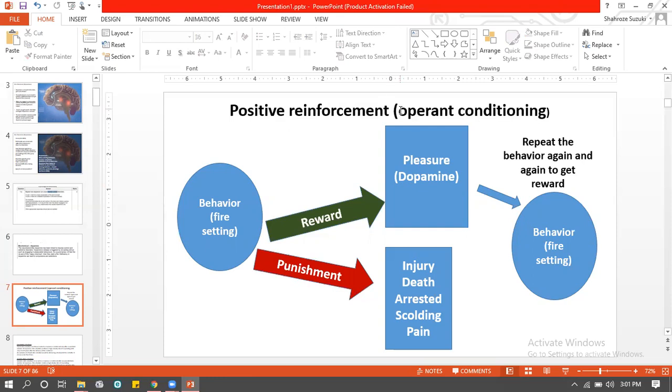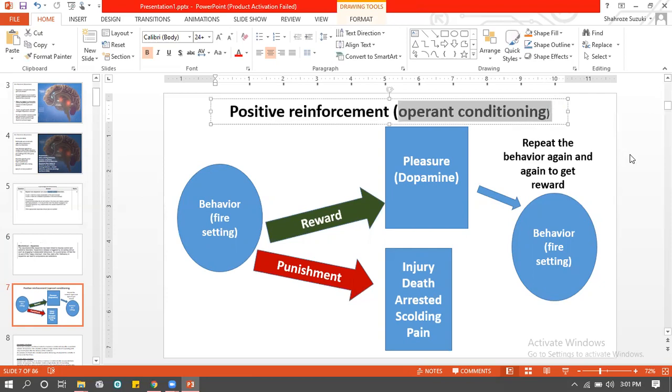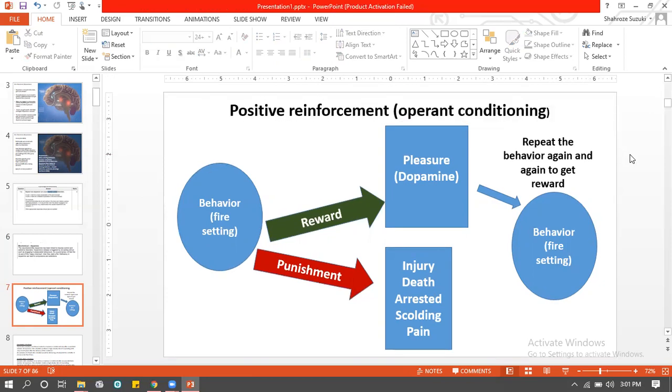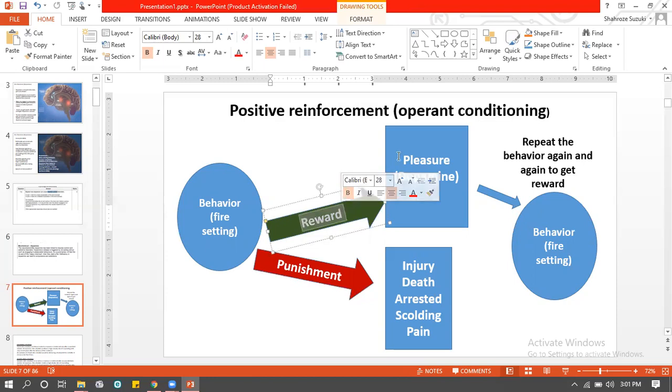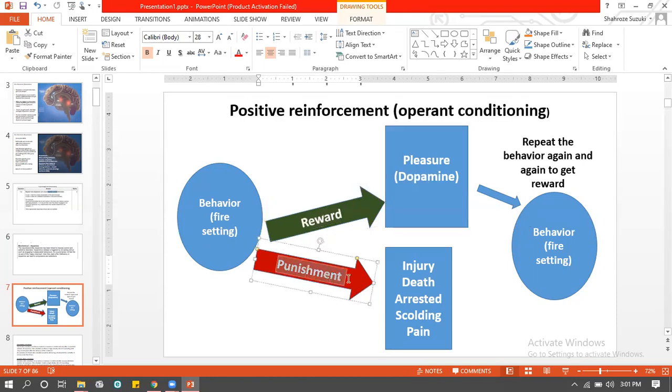Operant conditioning. Again, if you want to recap, it's learning based on outcome. If you get something good at the end of doing something, you're going to do that behavior again. If you get rewarded for doing something, you're going to do that again. But if you get negative consequences, you're not going to do that again, simply put.